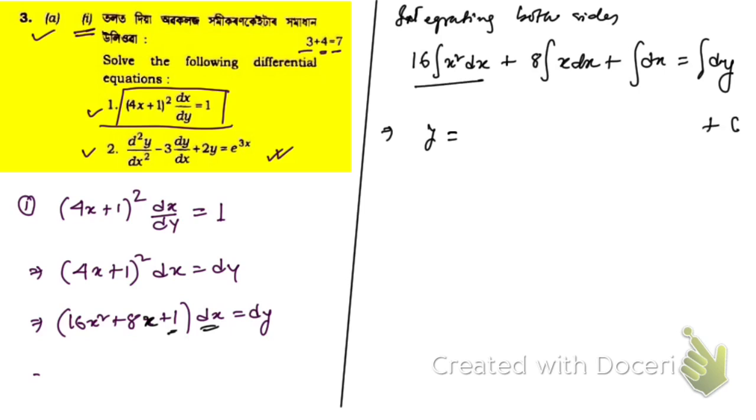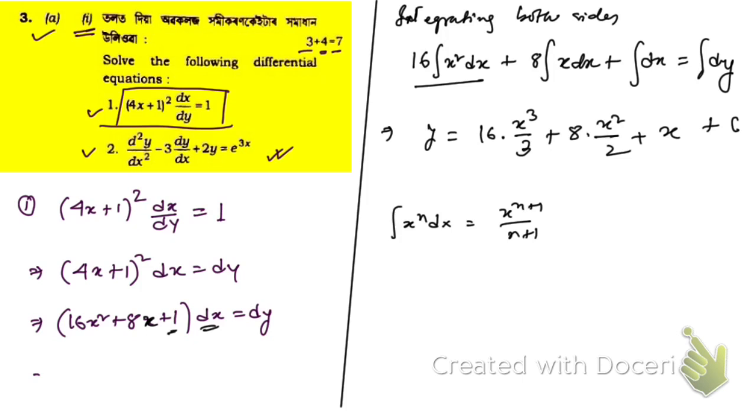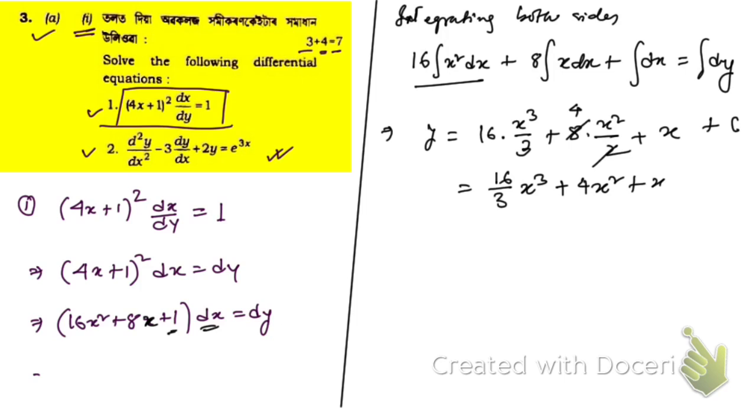If you integrate this, we know that the integral of x to the power n dx is nothing but x to the power n plus 1 by n plus 1. If we apply that formula, then what we're going to have is x cubed by 3, plus 8 into x square by 2, here the power is 1, and the integral of dx is simply x. Hope you have understood this. So this is the required solution. You can write it this way: 16 by 3 x cube, and you cancel this, 4x square plus x plus c. So here is the solution, that's enough.